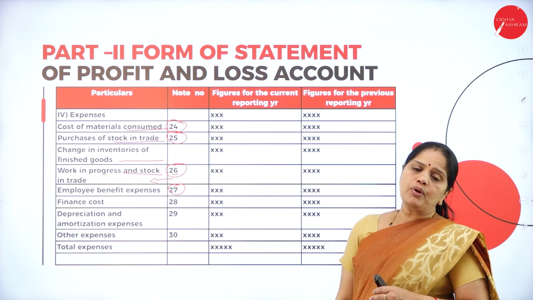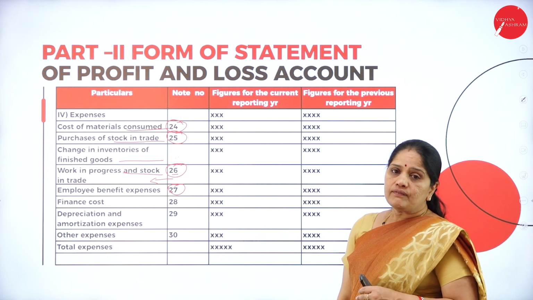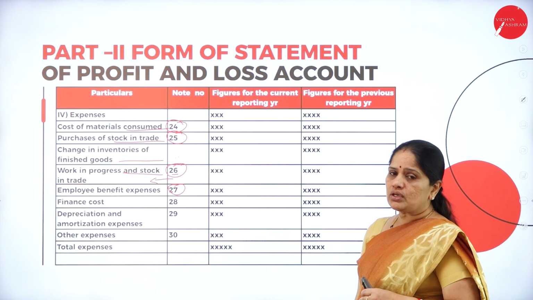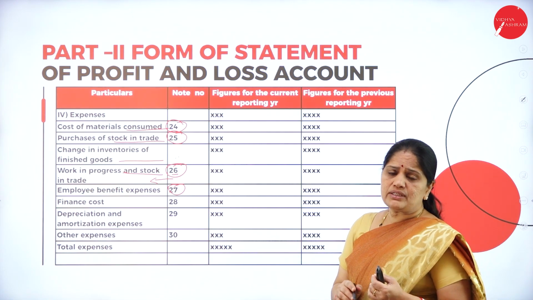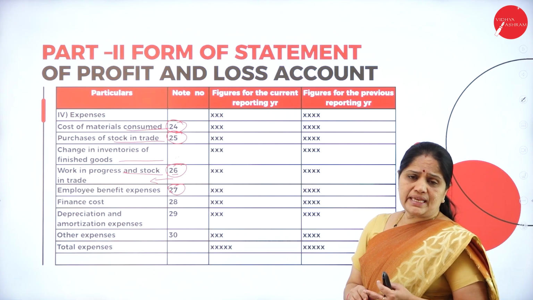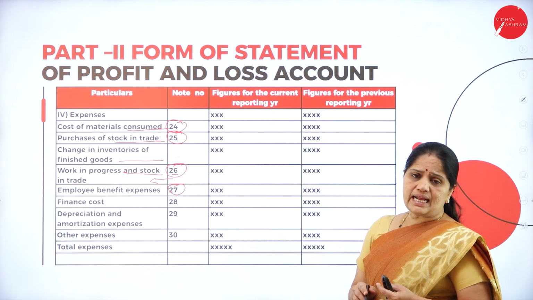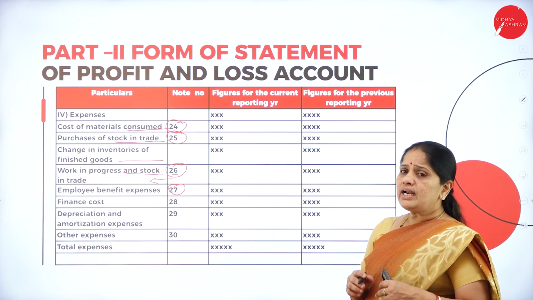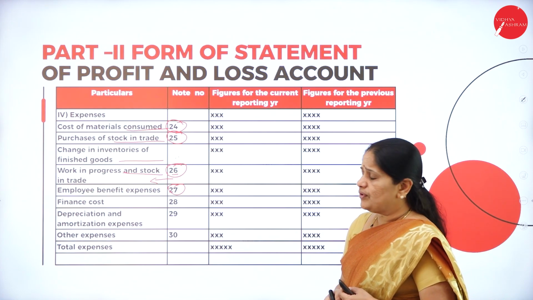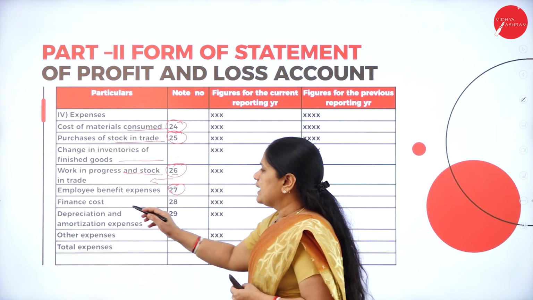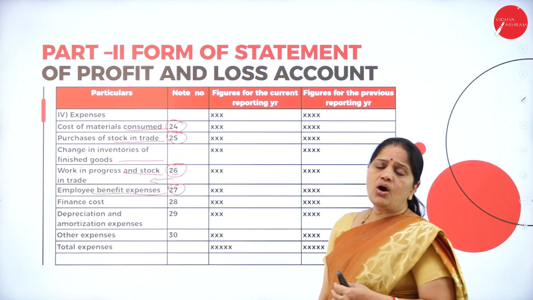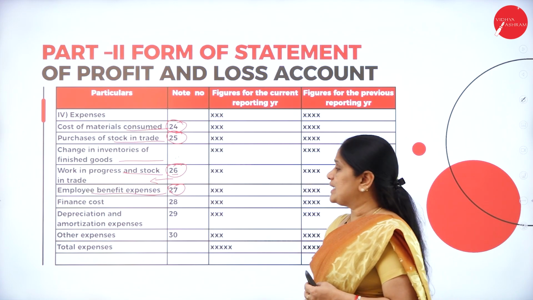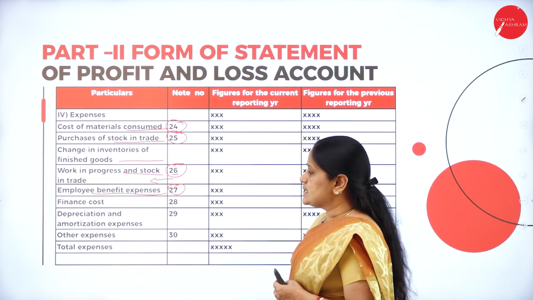Under this, we will have to make a note of whatever salary is being paid to the employees, or whether you are paying any provident fund or any gratuity to the employees, or it is for any educational loan for the employees. All the expenses for which the employees are benefited will be mentioned under note number 27.